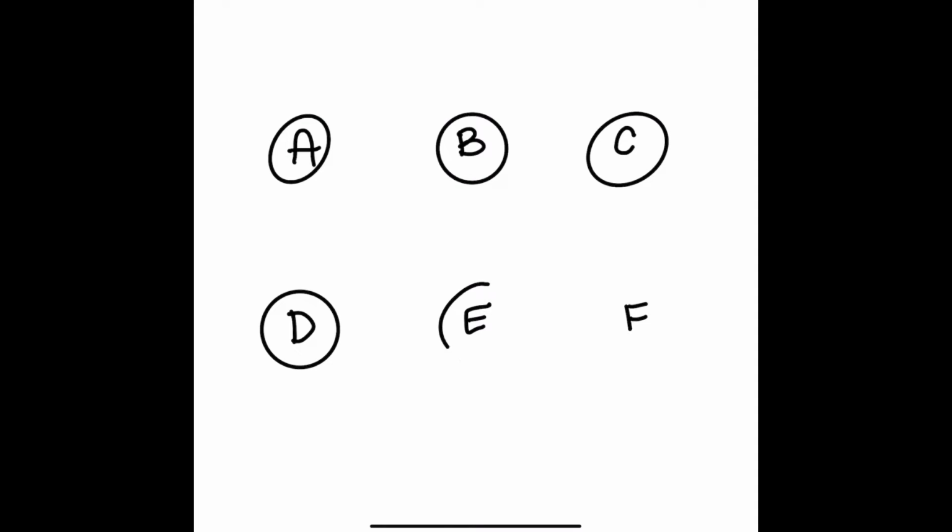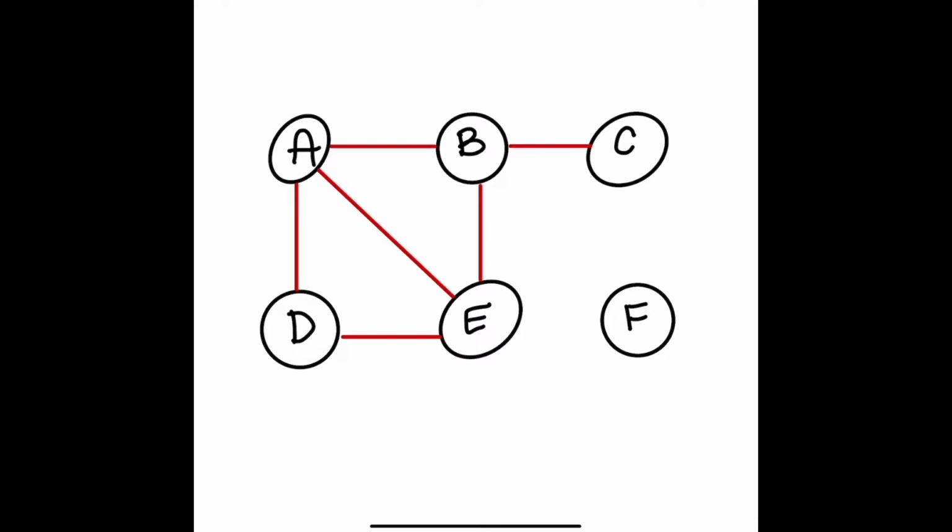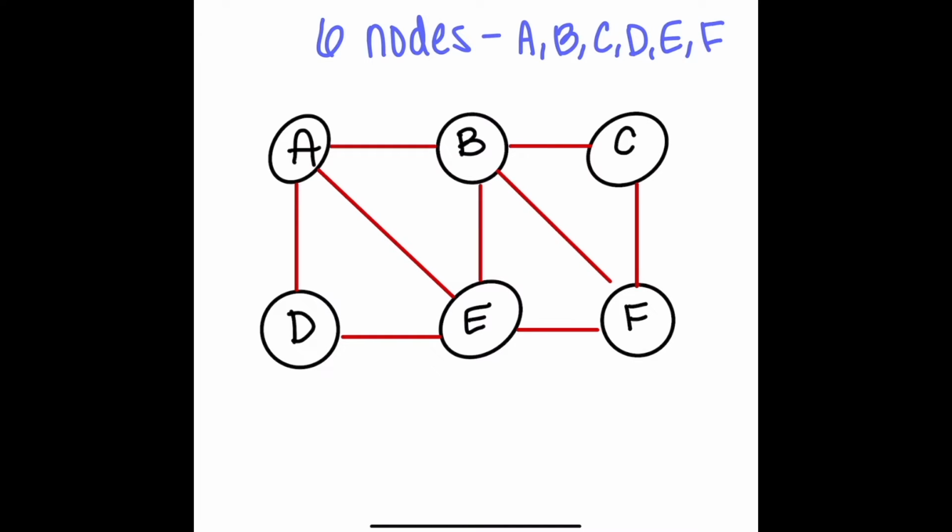So to start, I'll draw 6 letters, A, B, C, D, E, and F. And now I'm going to connect the letters together. So A will connect to D, and A will also connect to B. D will connect to E, and B will connect to E. A will connect to E, and B will connect to C. C will connect to F, and then E will connect to F. Finally, B is going to connect to F. So now the letters represent nodes, and there are 6 of them: A, B, C, D, E, and F. The connecting lines between the letters are called edges, and there are 9 of them.